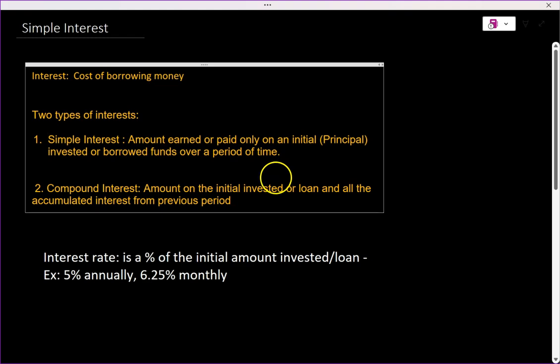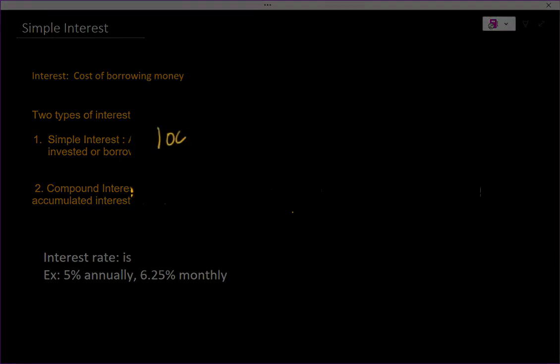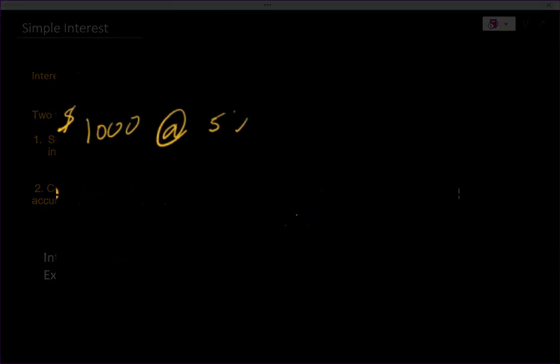So let's do an example. If you borrowed $1,000 at, let's say, 5%, the bank will say, okay, we'll give you 5% of your 1,000. It doesn't matter how many years you have it in there. For every year, based on the annual contract, or it could be shorter than that, but usually it's annual, they give you 5% of $1,000 back. That is $50. I'm hoping that you know how to do that: you change the percentage to a decimal, and you multiply by 1,000, you get 50.